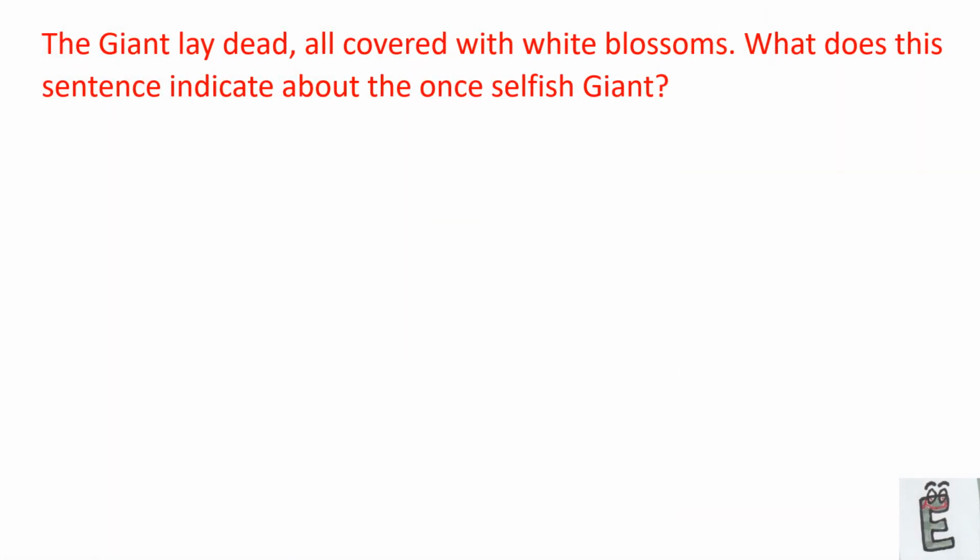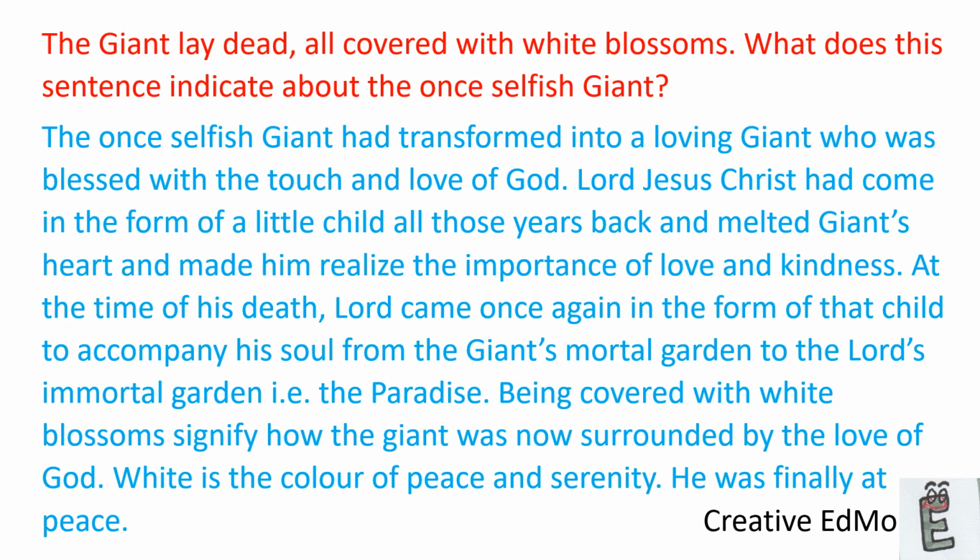The giant lay dead, all covered with white blossoms. What does this sentence indicate about the once selfish giant? Very important. The once selfish giant had transformed into a loving giant who was blessed with the touch and love of God. Lord Jesus Christ had come in the form of a little child all those years back and melted the giant's heart and made him realize the importance of love and kindness.